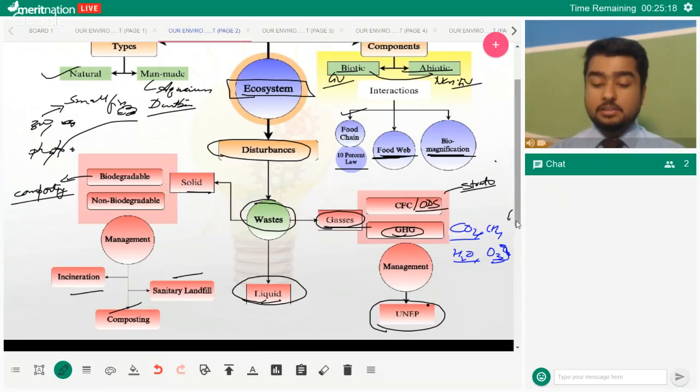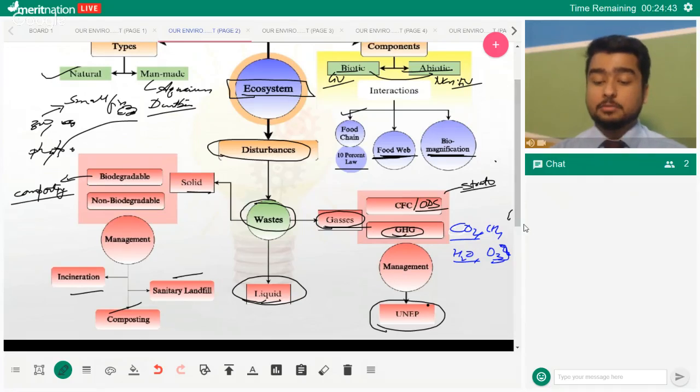Now, these gases are creating a problem because the greenhouse effect was something that was in place normally. Without the greenhouse effect, our temperature would go down by huge amounts. The average surface temperature would drop to -18. But if the concentration of these gases increases to the extent that it has right now, too much absorption of the reflected radiation takes place, and the surface temperature is increasing.